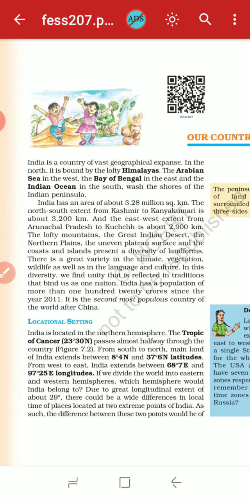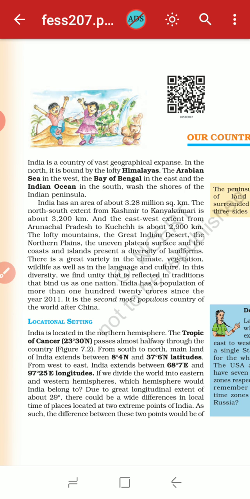So, India is a country of vast geographical expanse. Okay, as you know, India has a vast geographical expanse. That means it has a very large amount of land. Okay, in the north it is bound by the lofty Himalayas. So its north side is totally bound by the Himalayas, the biggest mountain.